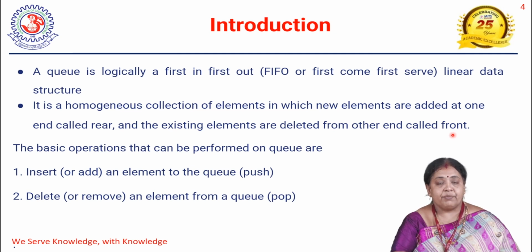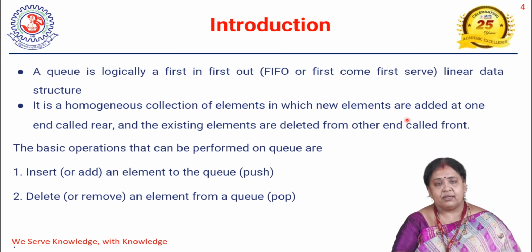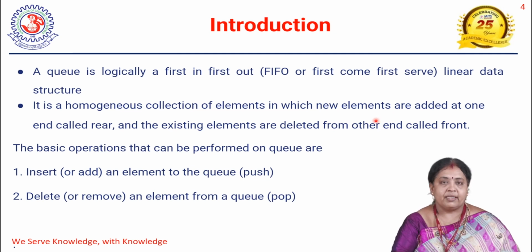Okay, whereas coming to stack, did you remember? In a stack, we insert at only one end and delete from only one end, that we call the top. Here in a queue we have two ends. One is called the rear and one is called the front. We insert the element at the rear position and we delete the element from the front position. That you have to remember. Insertion will be done at rear and deletion will be done at front.